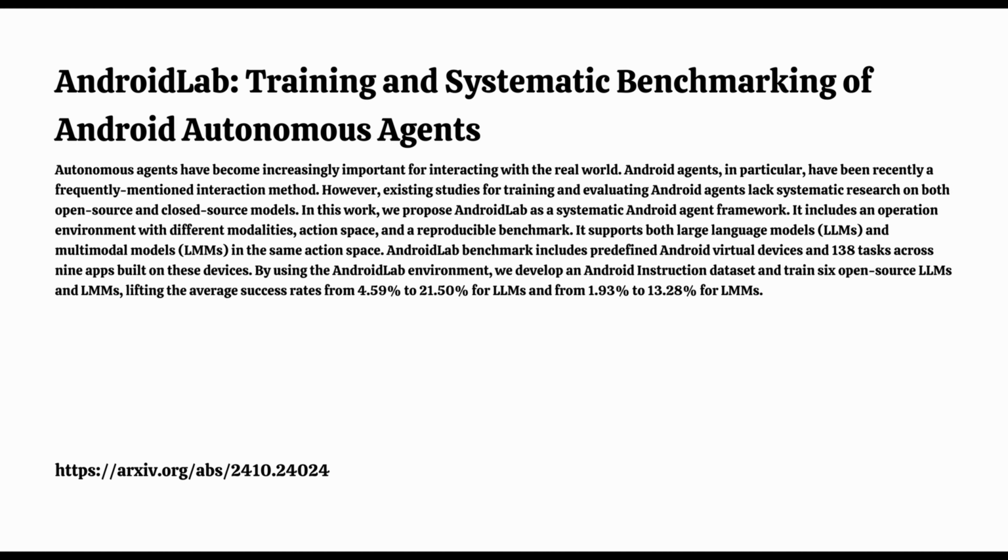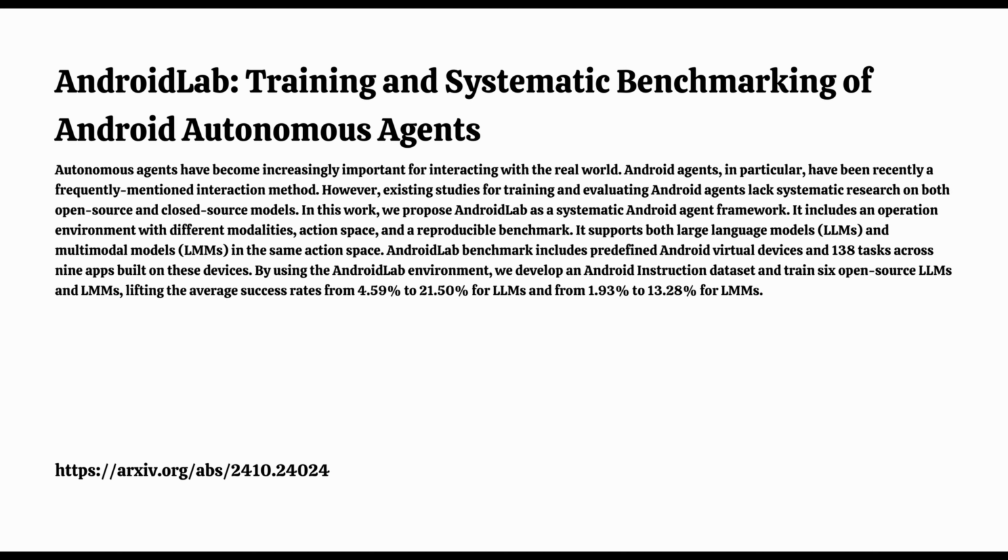But why Android? Why not iPhones or something? Well, a couple reasons. One is that Android is open source, which means that researchers can really dig into the code and see how the AI is interacting with the system at a much deeper level. Plus, Android phones are everywhere, so the impact of a successful AI agent for Android could be, well, huge. That makes a lot of sense.